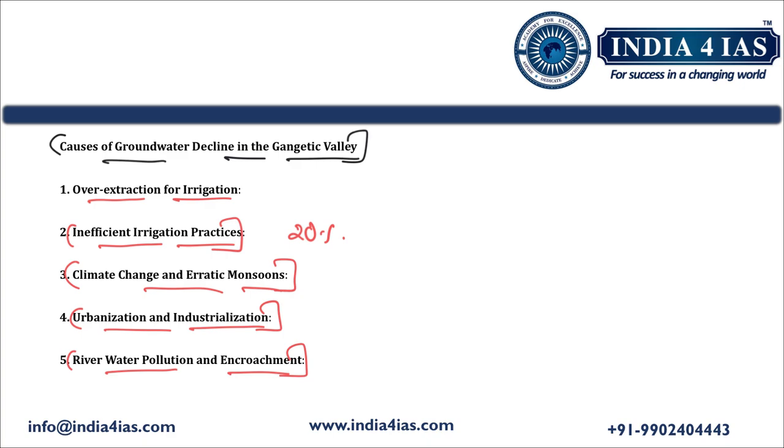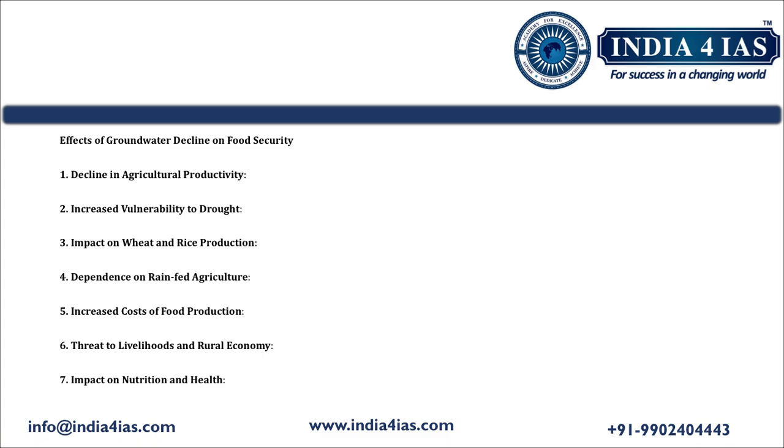After discussing the causes of the groundwater decline, now we will discuss the effect of groundwater decline on food security in India. That is the second part of the question. So the first effect is decline in agricultural productivity. A declining groundwater table means less water is available for irrigation, which is vital for the growth of crops. In the absence of adequate water supply, the crop yields could sharply fall. For example, water intensive crops like rice and sugarcane, which dominate the Gangetic Valley, will be particularly affected, and there will be a decline in the production of rice and sugarcane.